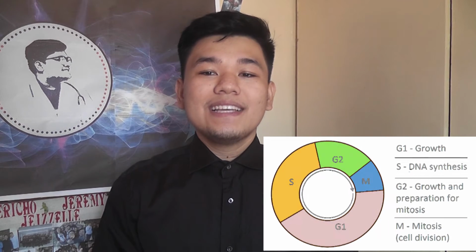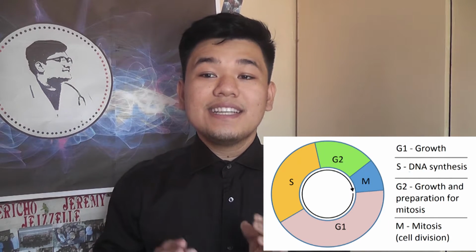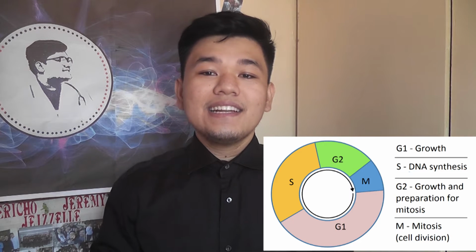Gap 1 or G1 is where the newly divided cell enters this phase. During this phase, the cell increases in size and prepares to replicate its DNA. Towards the end of G1, a checkpoint is located. The G1 checkpoint ensures that the cell is big enough and ready to replicate its DNA. If the DNA is undamaged, growth signals stimulate the cell to proceed to the synthesis phase. But if the cell fails the checkpoint, either the cell goes through apoptosis or it will enter a resting state or G0 phase.